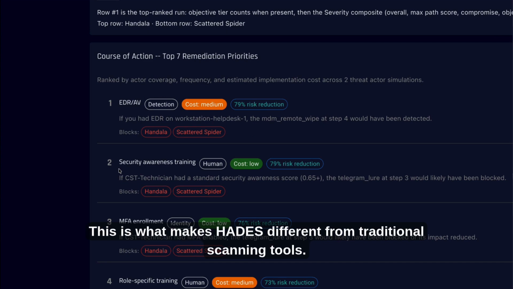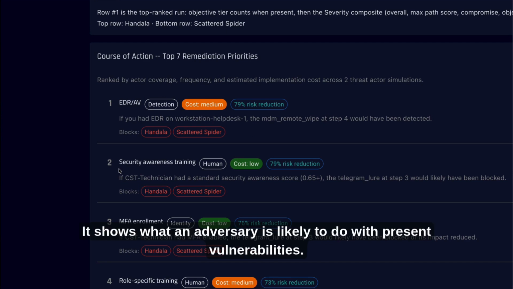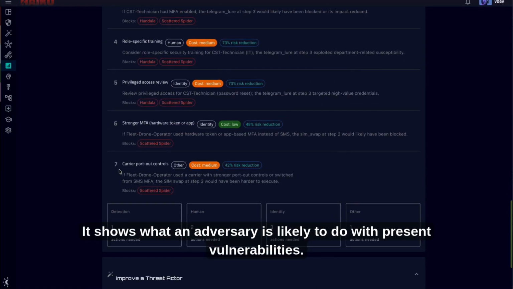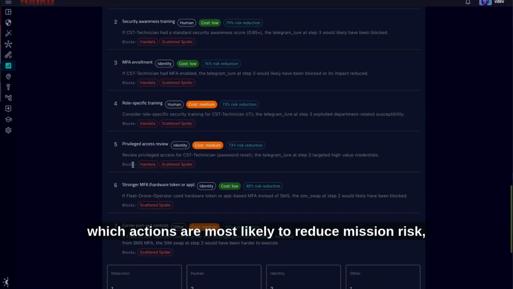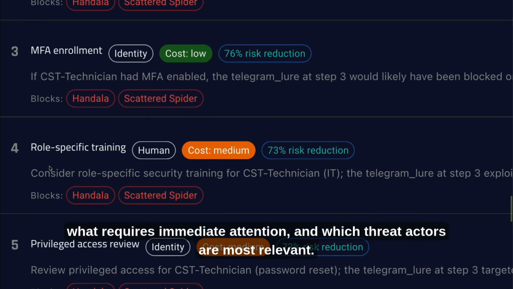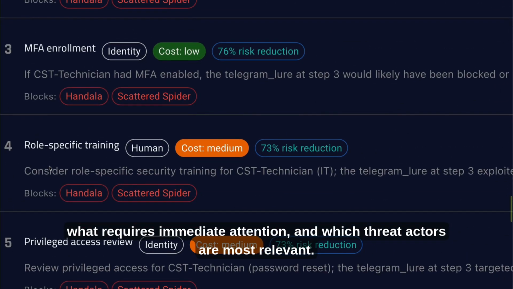This is what makes HADES different from traditional scanning tools. It shows what an adversary is likely to do with present vulnerabilities. For executives and commanders, it helps identify which actions are most likely to reduce mission risk, what requires immediate attention, and which threat actors are most relevant.